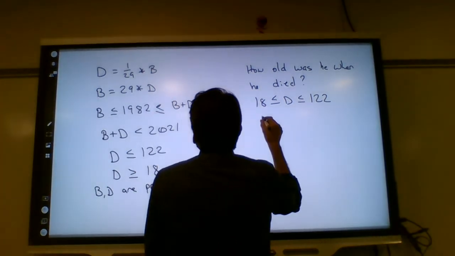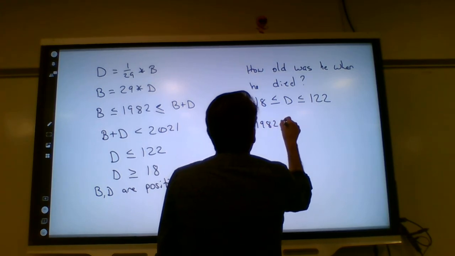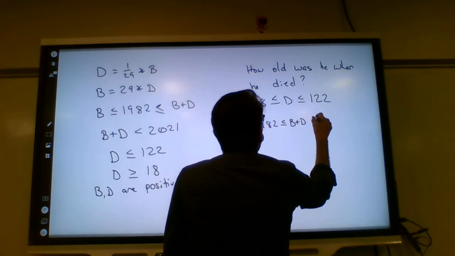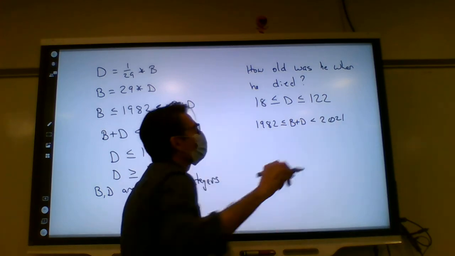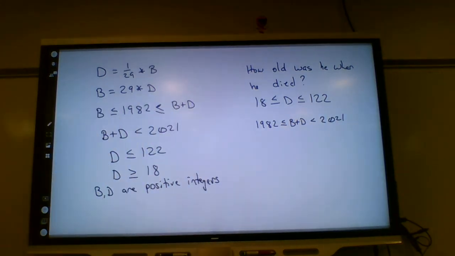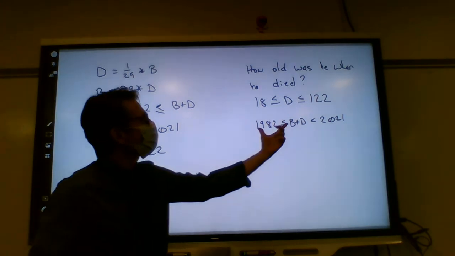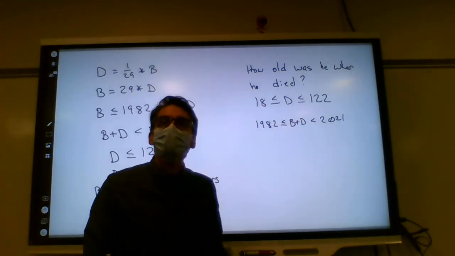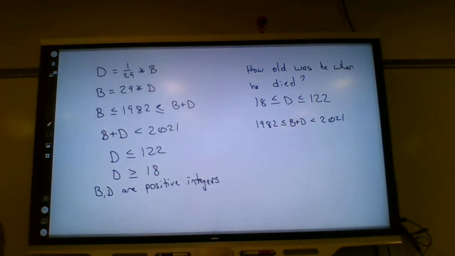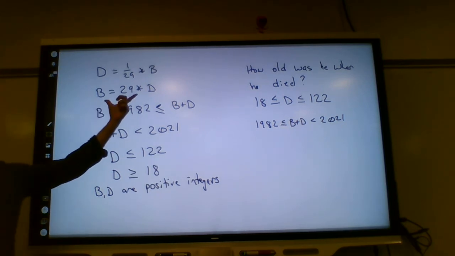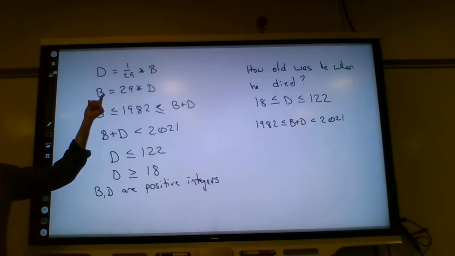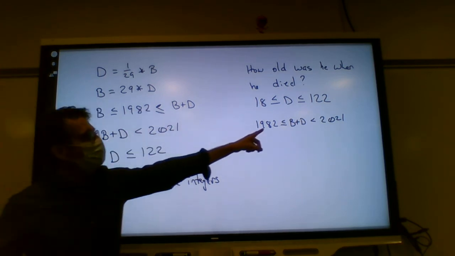So we have another kind of chain of values. But that one involves B and D. And you had brought up the birth year, and that involves that again. Is there anything that we can do with this to make this only be in terms of how old he was when he died? Take a look at that. What can we do with that B right there?